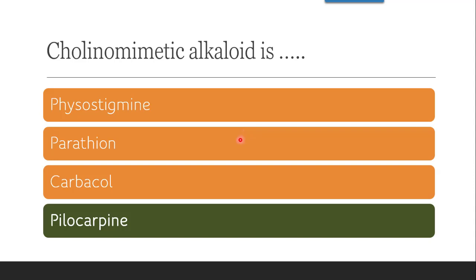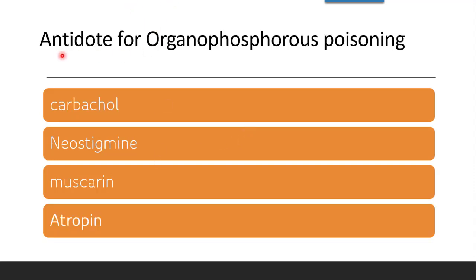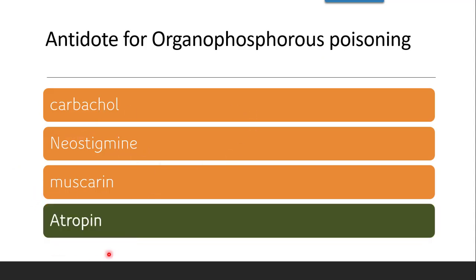Next question: antidote for organophosphorus poisoning is, whether it is carbachol, neostigmine, muscarine or atropine. The correct answer is atropine. Since organophosphates are cholinomimetic, in an overdose of them we need an antidote having exactly the opposite action, so it is atropine.